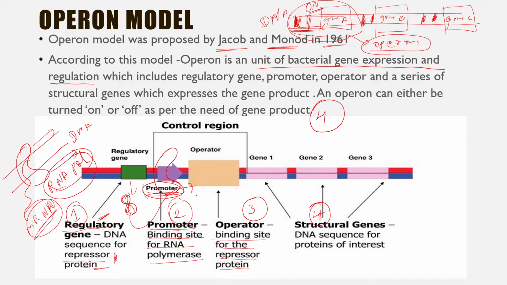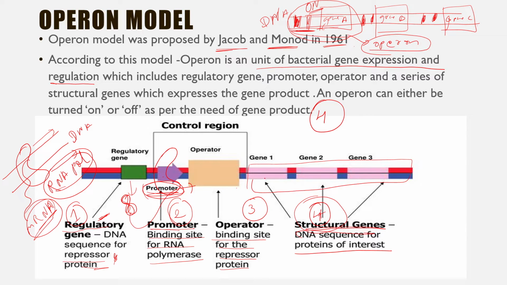Three components and their functions we have studied now. Now the last component is our structural gene. What are structural genes? These are the basic genes which have the coded information for the protein which we want, the protein of interest, therefore we are calling it the protein of interest. So these are gene 1, gene 2. This whole thing is the structural gene.